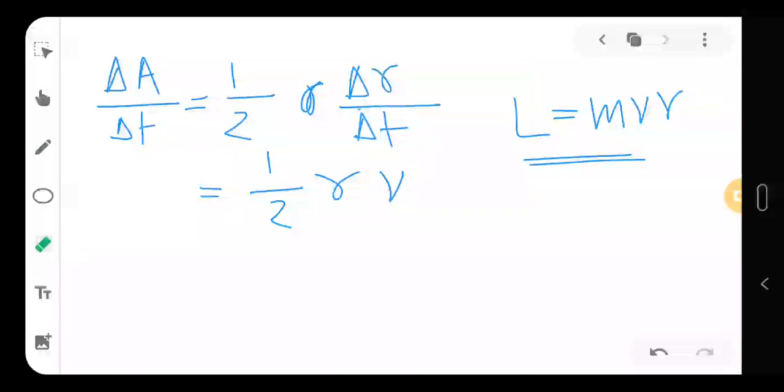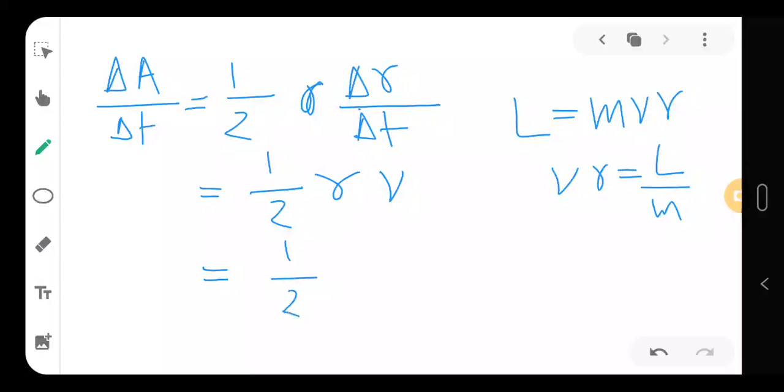I can only write this whenever I am taking the orbit to be nearly a circle. So vr is L by m. I can put it here and I can write that delta A by delta T is L by 2m.